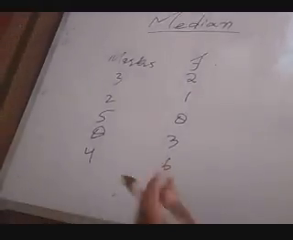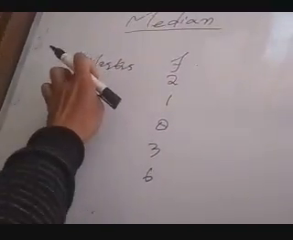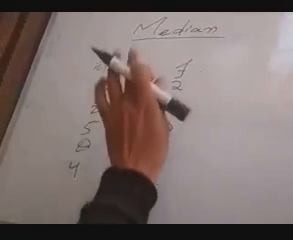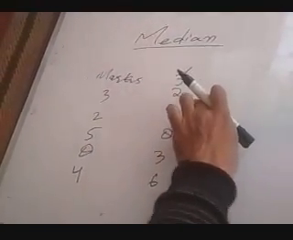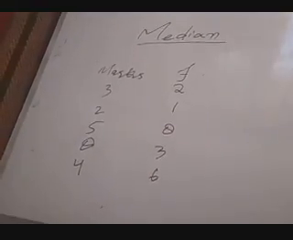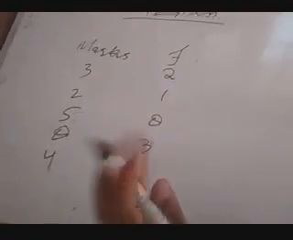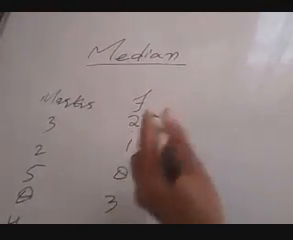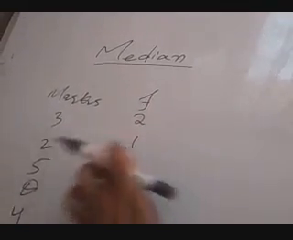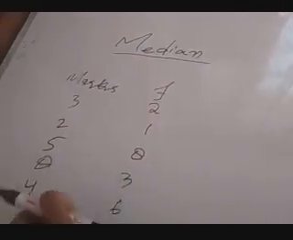As I have already told, here the numbers are whole numbers and there is also frequency, so we can term this a discrete series. This is known as a discrete series or grouped data. So in the discrete series, 3 marks to 2 students, 2 to 1, 5 to 8 students, 8 to 3 students, and 4 to 6.